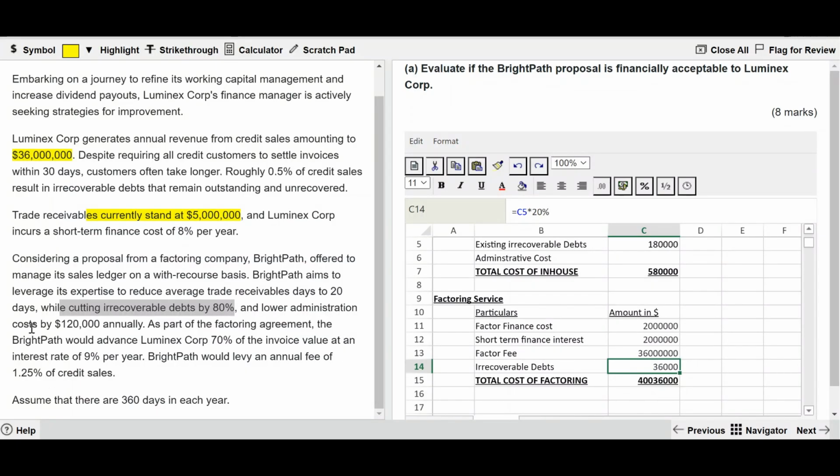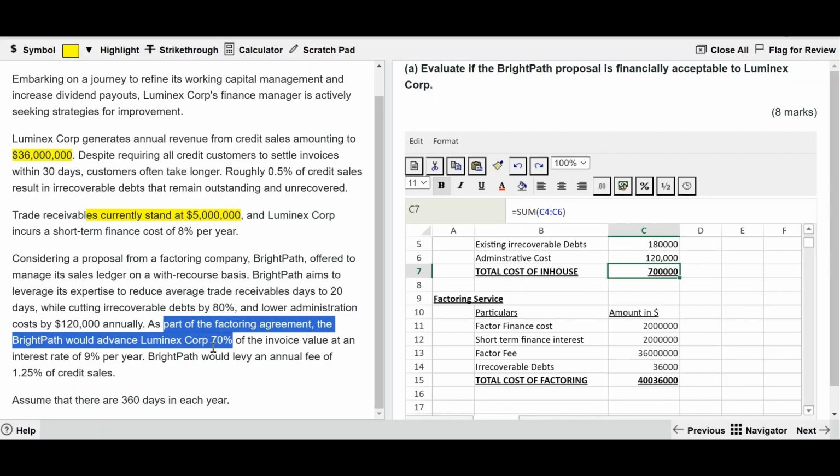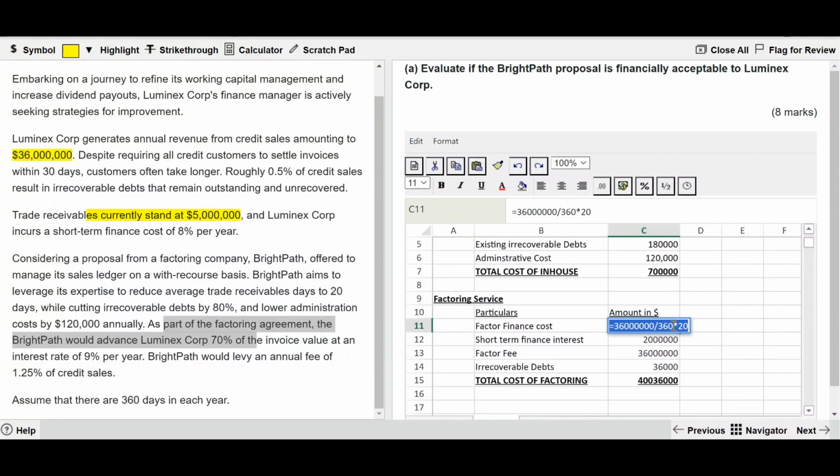Lowering administration cost by 120,000. Administration cost is only going to be there when we do in-house. That administration cost is considered. As a part of the factoring arrangement, Brightpath would advance 70% of the invoice. So here it is going to be on this figure. The factor is going to advance 70%. So 70% is going to be on the factor finance, and the balance 30% is going to be on the short-term finance. The company will have to arrange itself on the short-term finance.